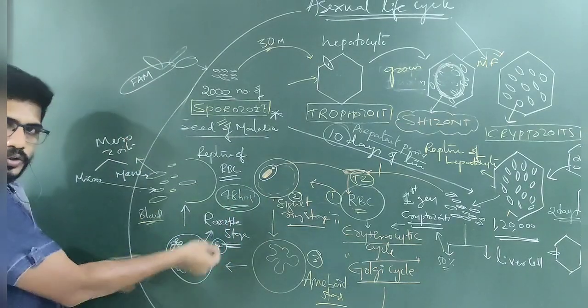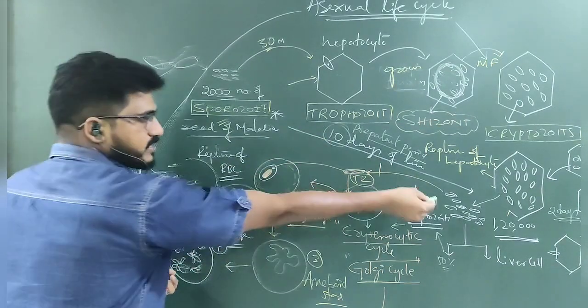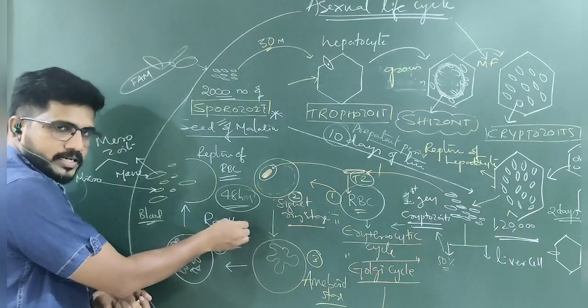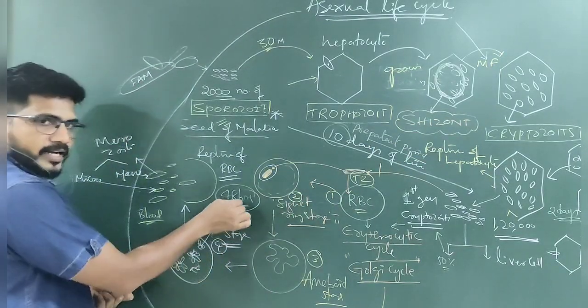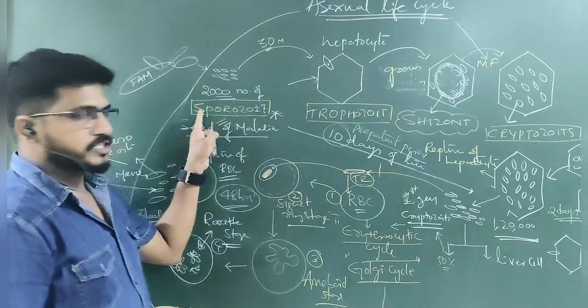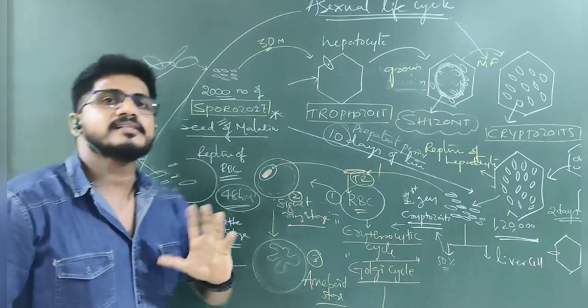Again, 2 days. So 10 plus 2, that is the pre-erythrocytic phase. This is again the extra-erythrocytic cycle. So 10 plus 48 hours, which means 2 days, 10 plus 2, 12 days. After infection, 12 days, malarial symptoms start.